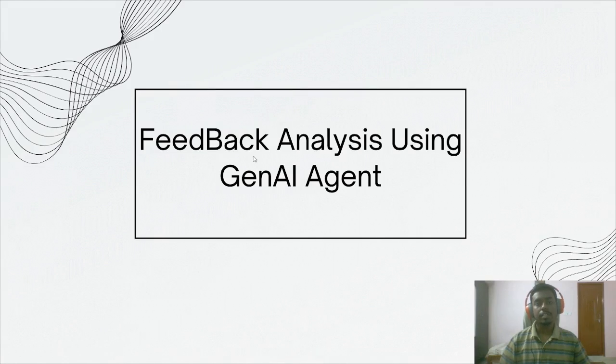So, what is a feedback? A feedback is a person's response to a product. It may be either the pros of the product or the cons of the product. This is given as a feedback to the seller in our case, and this feedback is analyzed using a generative AI agent.